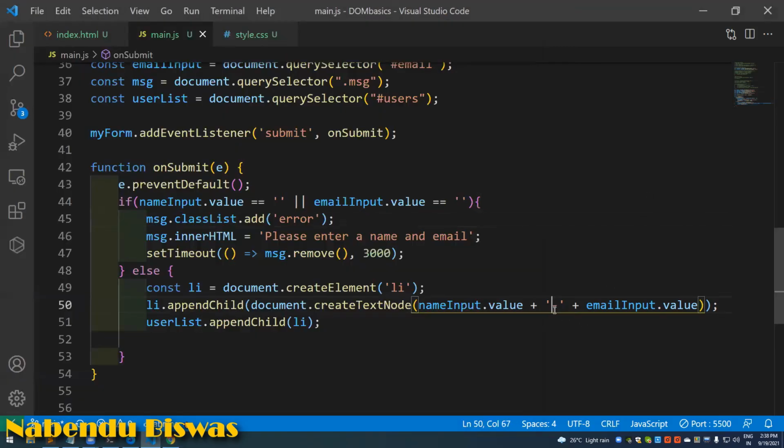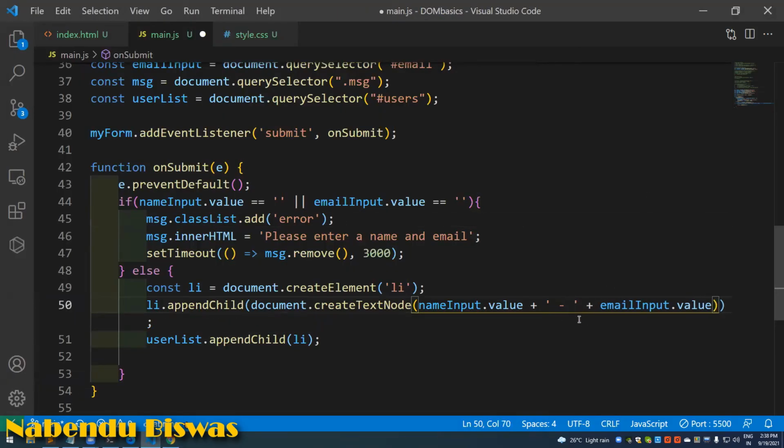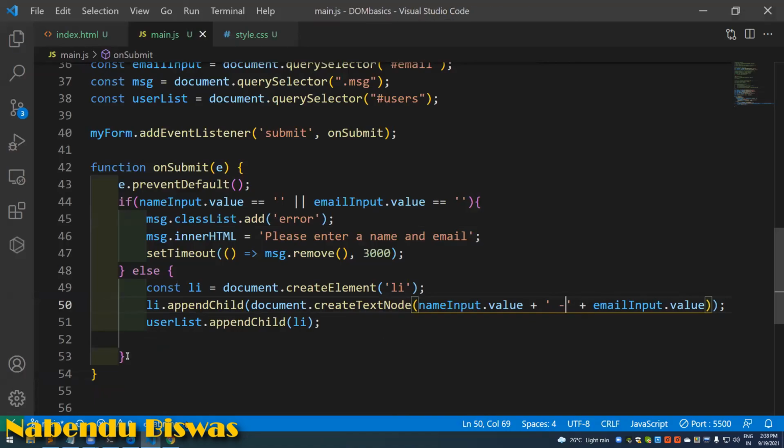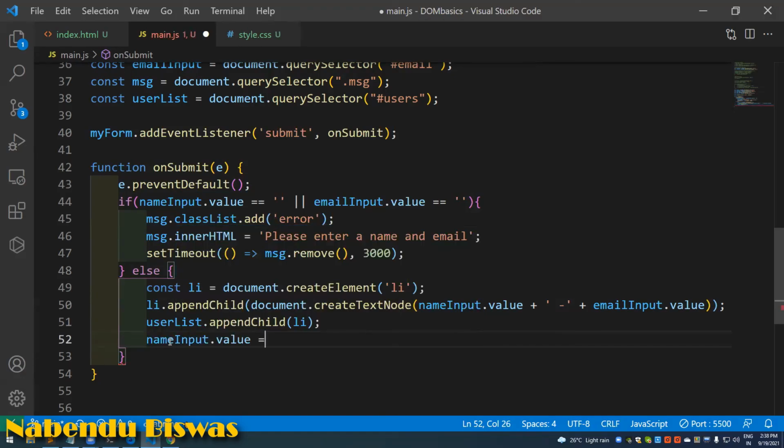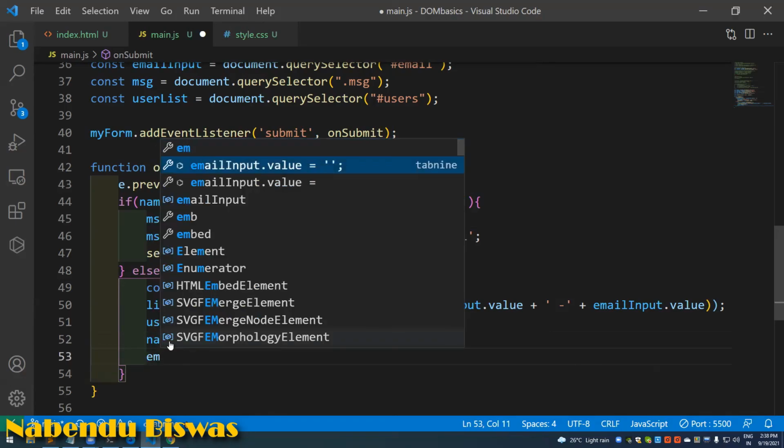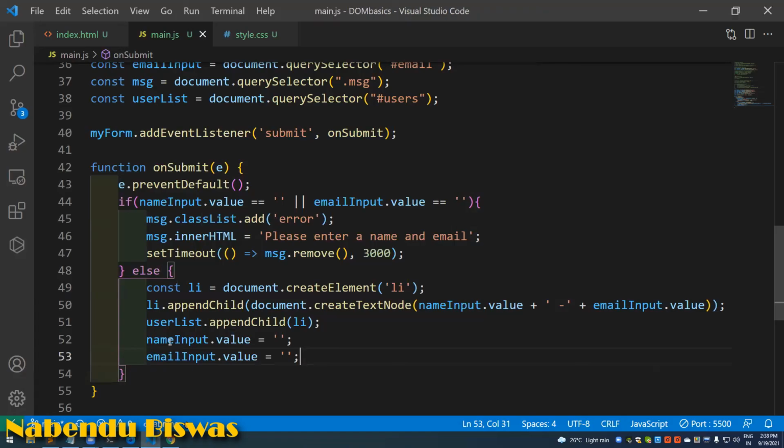So what I'm going to do, after this is done, nameInput.value is an empty string, and emailInput.value is also an empty string.